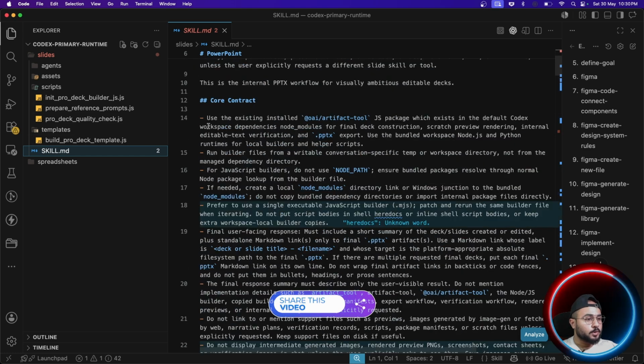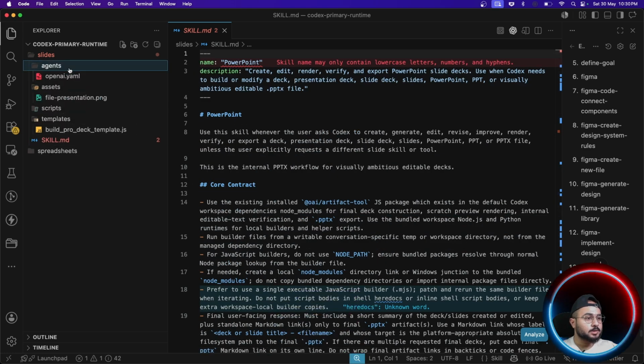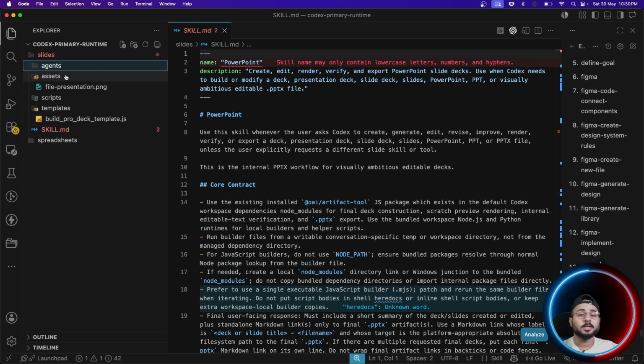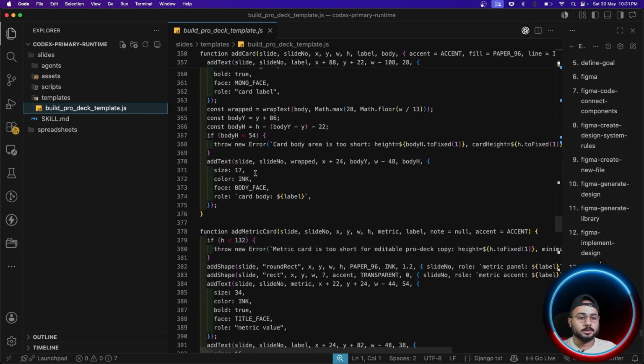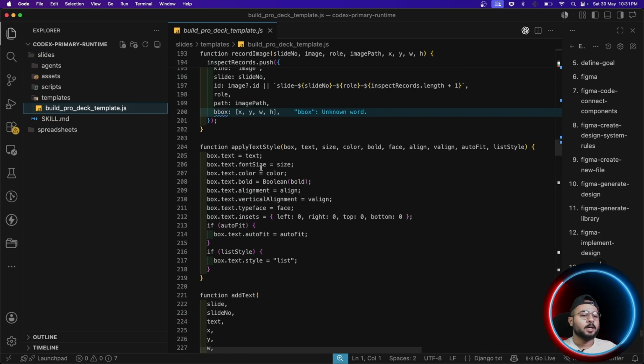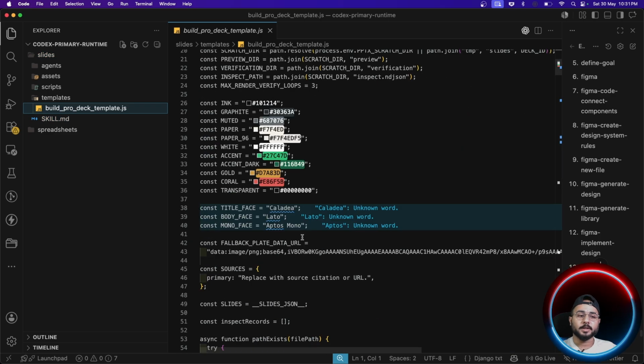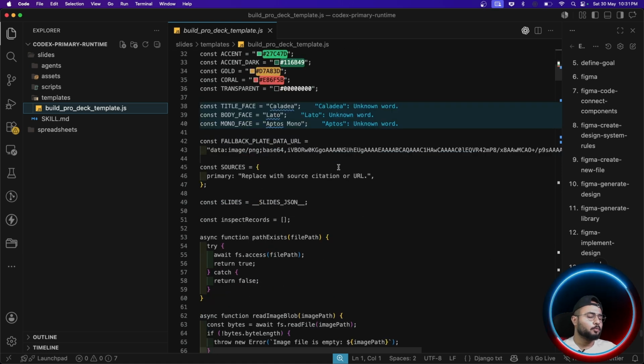If you see clearly, there are certain scripts, assets, agents, other elements as well apart from skill.md. So slides is used for PPT generation, right? It's a skill for PPT generation that's provided by default by Codex, and it has a template to refer to, and it is in JS format. There is this default template provided with certain color codes and whatnot. There are so many things provided as a template, right?